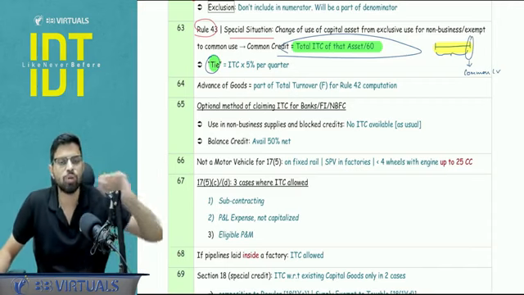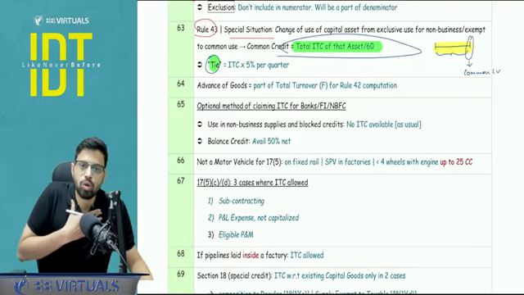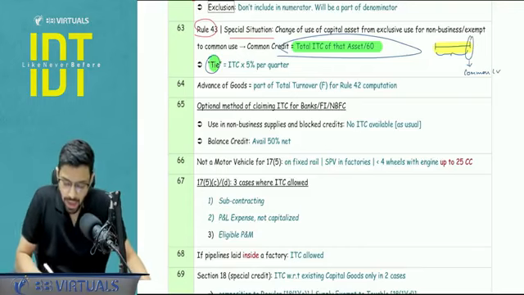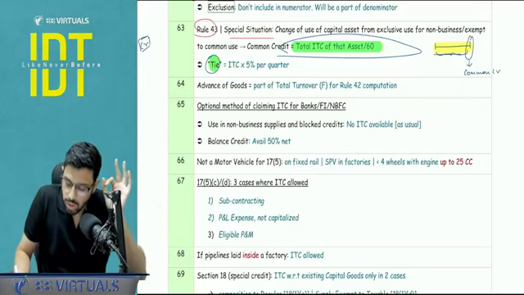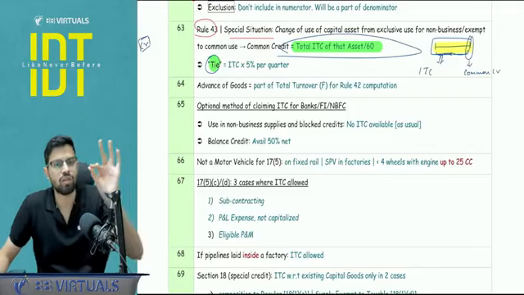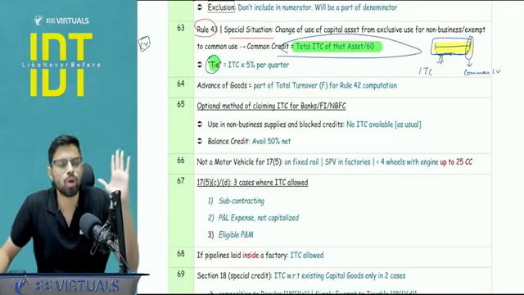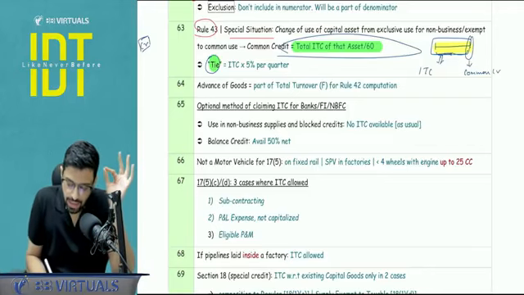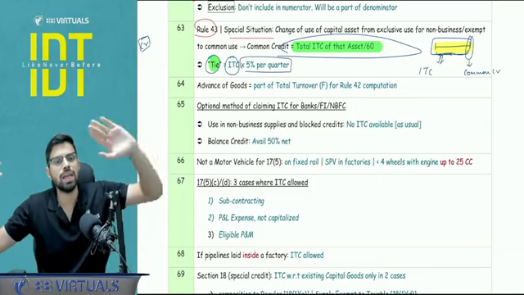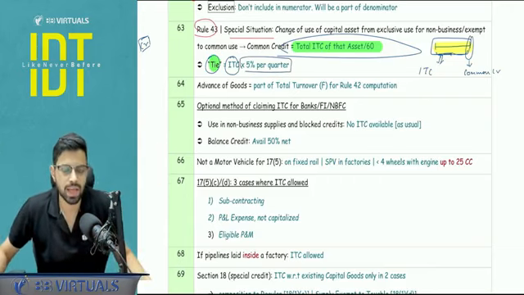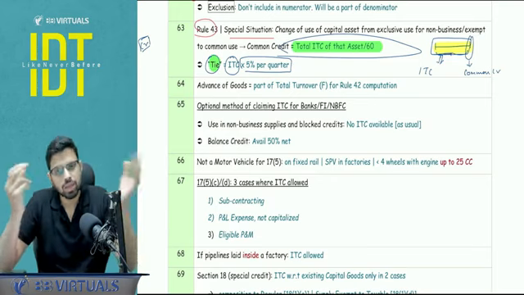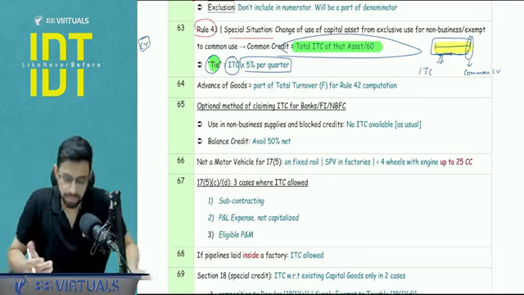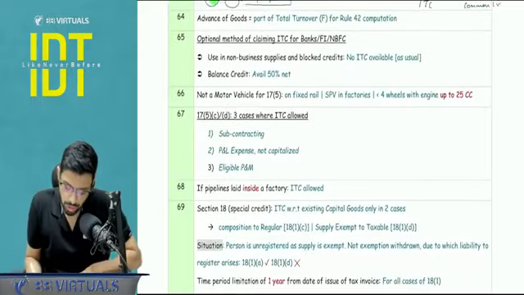So what happens here, how the calculation flows, that we are going to claim the 100% credit. The entire ITC I will credit in the electronic credit ledger, and with respect to this portion of time I will calculate ITC pertaining to this period of time, and I will add it into the output liability. So this is TIE, that is ITC into 5% per quarter. So I will take the total, but the ineligible part I will add to the output tax liability, and hence the netting off is done. In essence, I am taking the net ITC. Okay. Very important point to be noted.